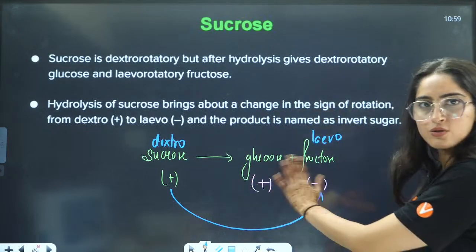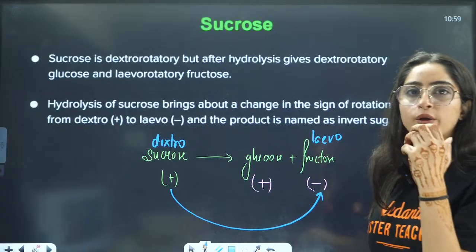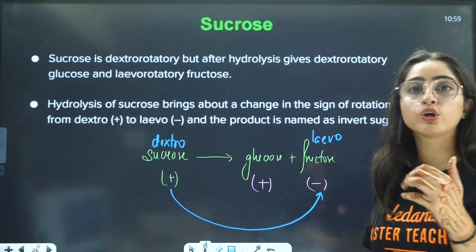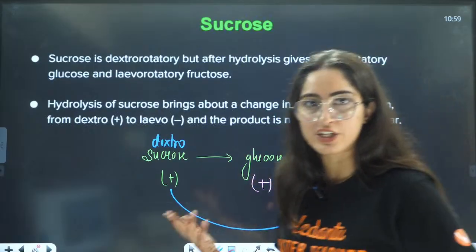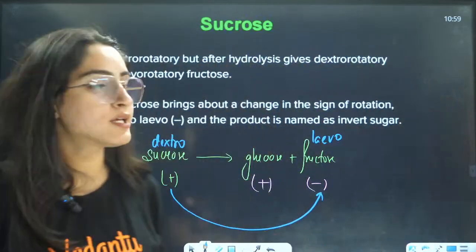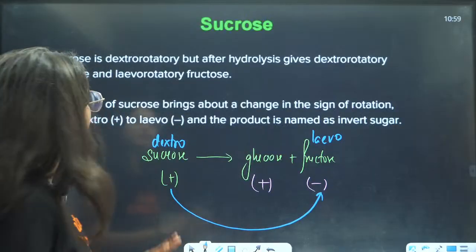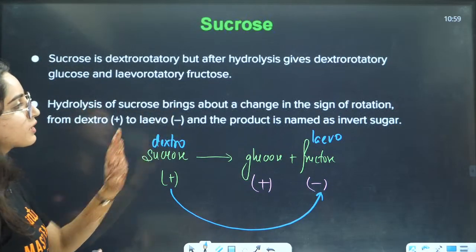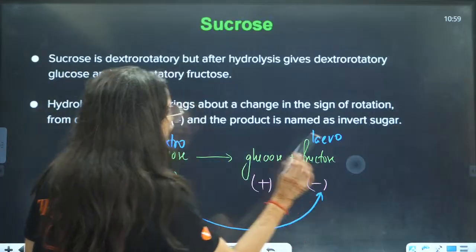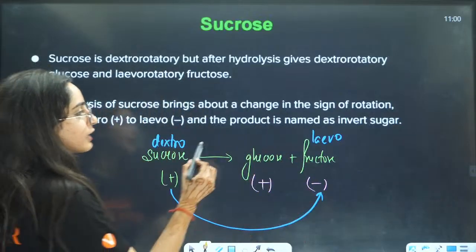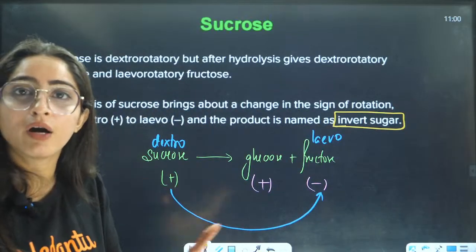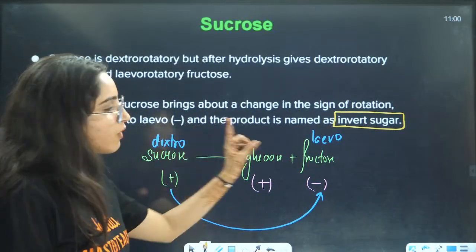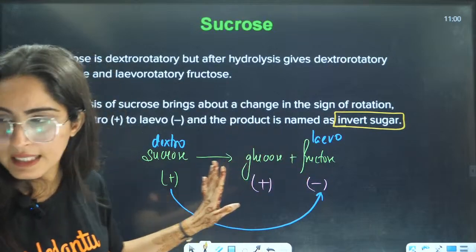I'm not talking about the percentage, I'm talking about the amount of rotation. Fructose will have more rotation. That is why it is converted to levorotatory. Hydrolysis of sucrose brings about a change in the sign of rotation to levo, and the product is named invert sugar. That is why we call it invert sugar, because it is inverting the sign.